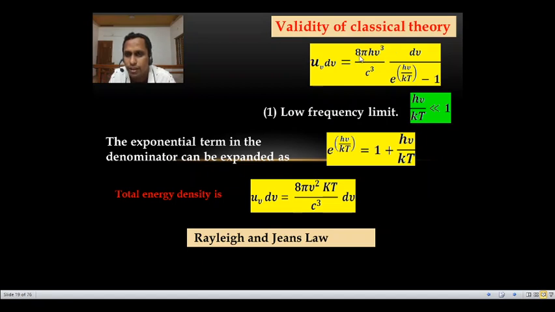So what we get is 8 pi nu square kT divided by c cubed into d nu. This is nothing other than the Rayleigh-Jeans law. So at the low frequency limit, Planck's radiation formula reduces to the Rayleigh-Jeans law.